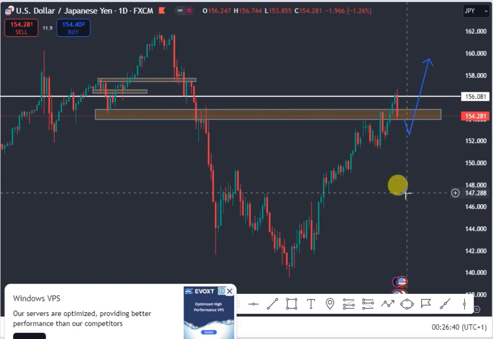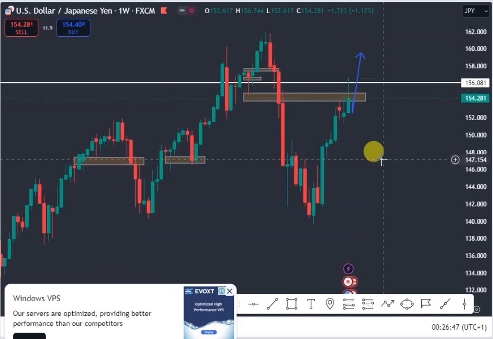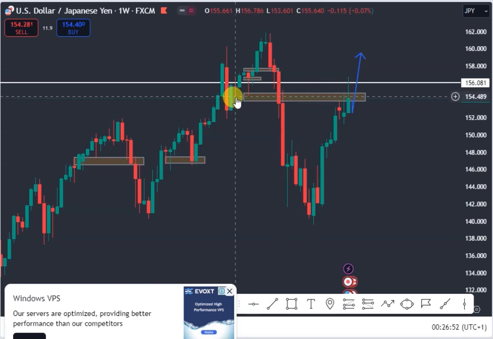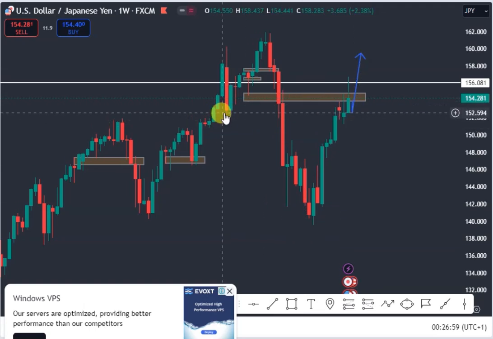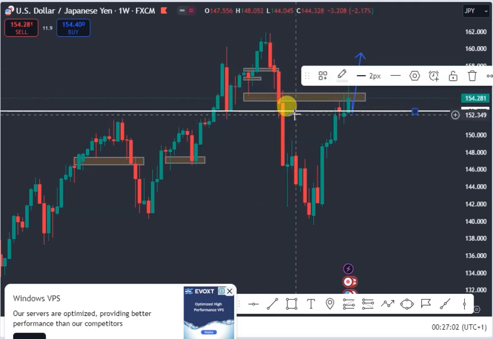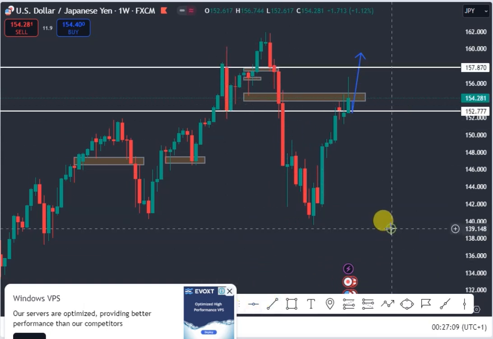So let's look at the weekly chart of the USDJPY. USDJPY on my weekly chart still remains bullish. You can see price converted this previous resistance into a support level. So we expect price to do a retest of this support because we have a level of supply at this level. So we expect price to do a retest of that level. Then we'll look at our buying opportunity.